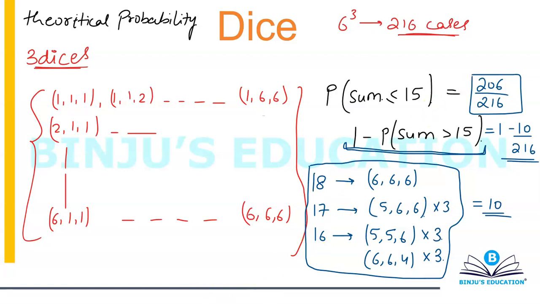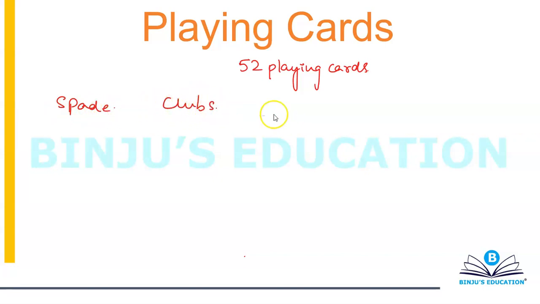Let's move on to the next thing, that is playing cards. So when you talk about playing cards, we basically have a total of 52 playing cards, which are basically divided into 4 suits. So you have spades, clubs, hearts, and diamonds.